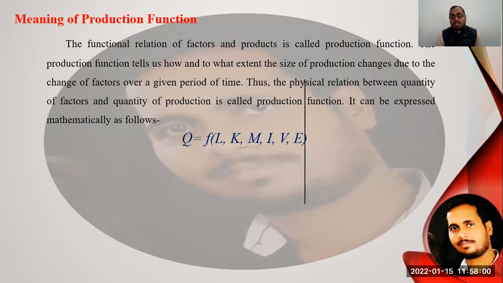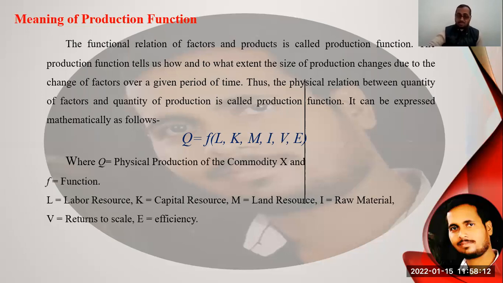Q means the quantity of the output, F means the functional relation, and there are various factors: L, K, M, I, V, E. Here Q is equal to the functional relation of the commodity X, F refers to the function, L is for labor resources, K for capital resources, M for land resources, I for raw material, V for return to scale, and E is responsible for the efficiency of the production.